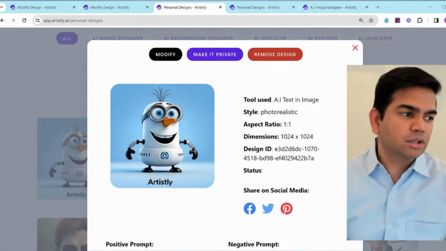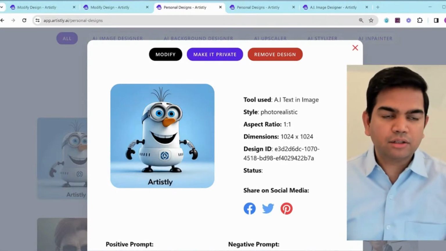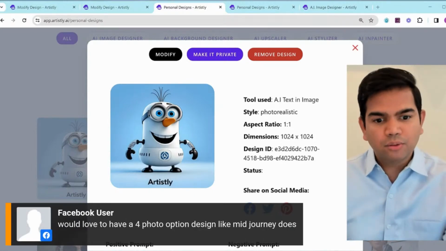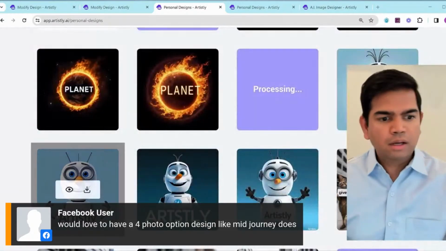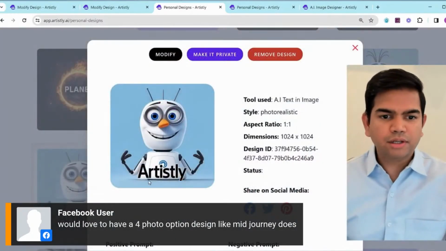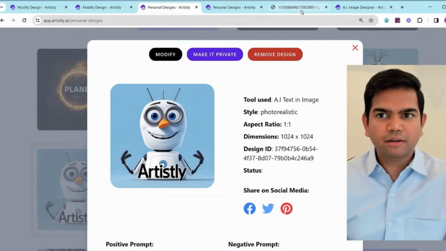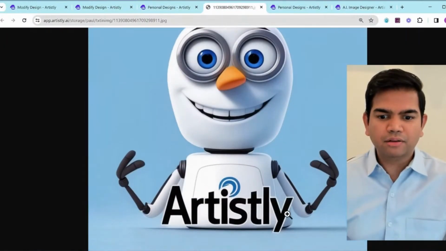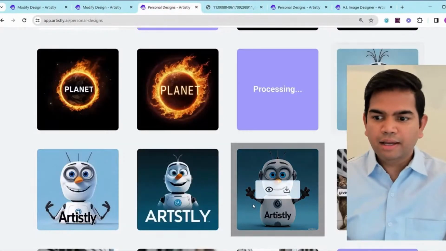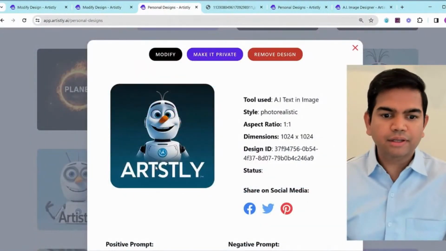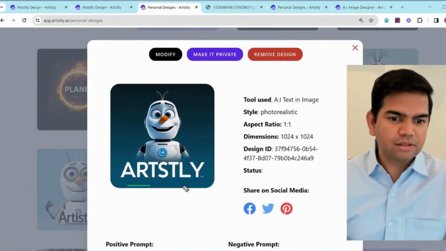Okay, so let me show you some other examples on this exact object, or in this case robot, how it'll appear. So here we go, we did some other ones here. This one was Artily here, as you can see. Let's actually open this up here. Beautiful, right? Look how good the text looks. And again, you have another one here. You see this one right here, it's not spelled correctly.